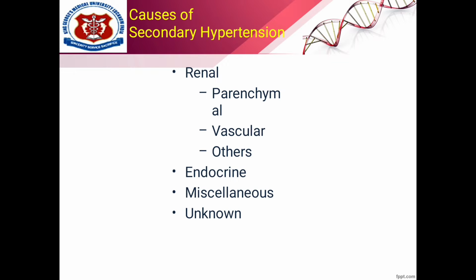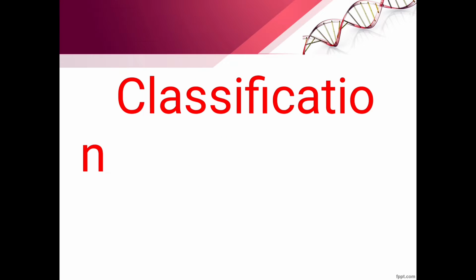Now, we're going to see what the causes of this secondary hypertension are. First of all, we have renal. The causes that lead to hypertension are parenchymal, vascular, and some others. On the other hand, we have endocrine, miscellaneous, and some causes are still unknown.